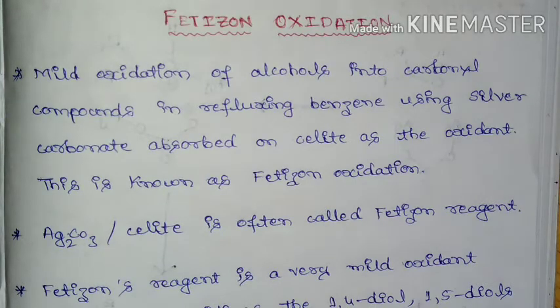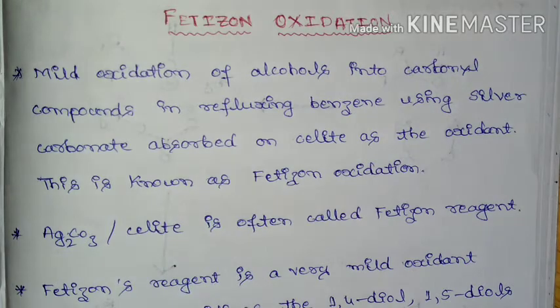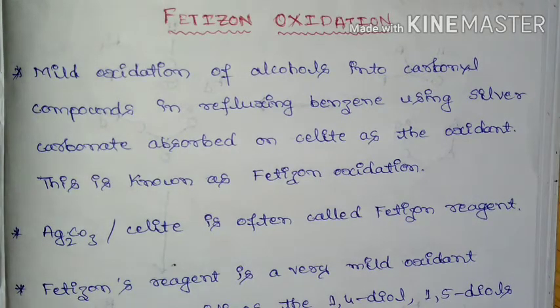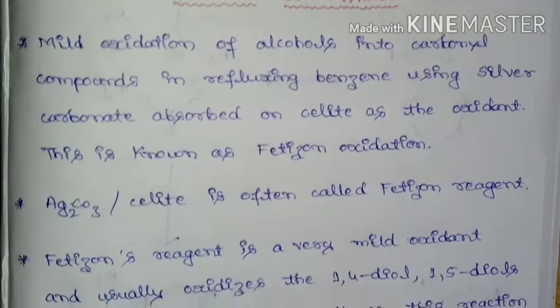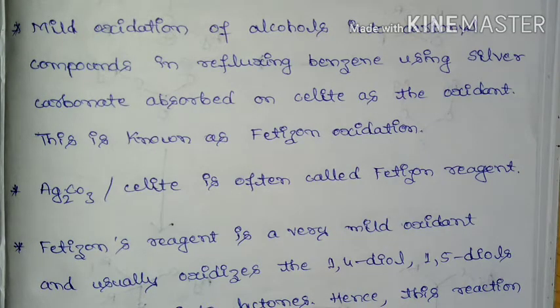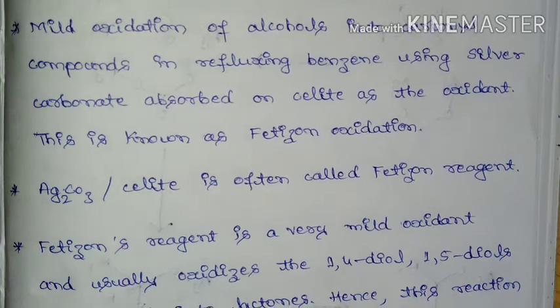If you see what this Fetizon oxidation is, it is a mild oxidation of alcohols into carbonyl compounds in refluxing benzene using silver carbonate adsorbed on silicate as an oxidant. This is known as Fetizon oxidation. And here you see the oxidant, silver carbonate over silicate, is often called Fetizon reagent.